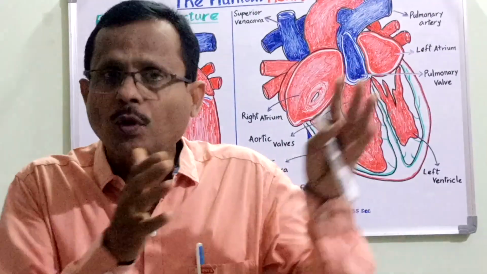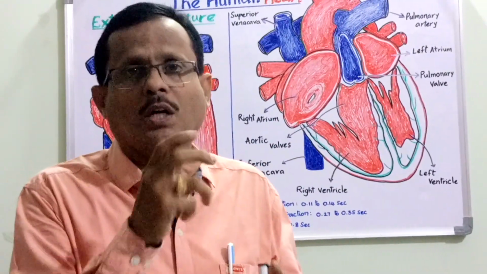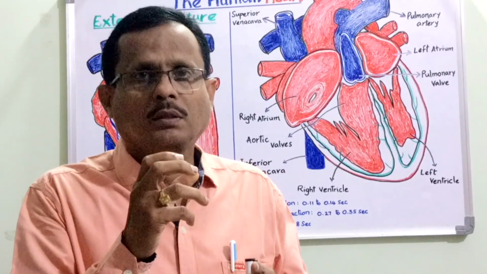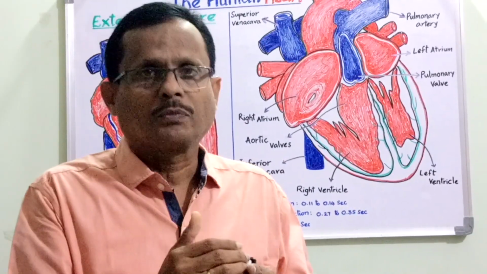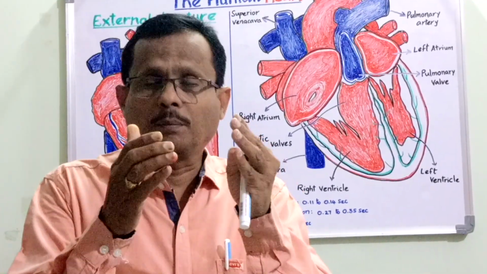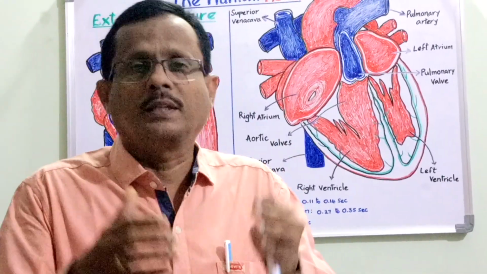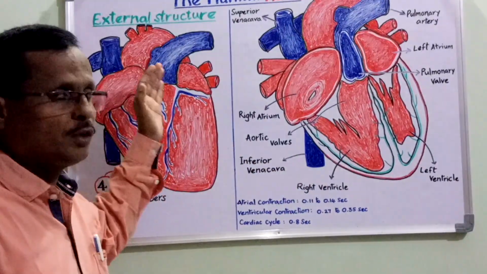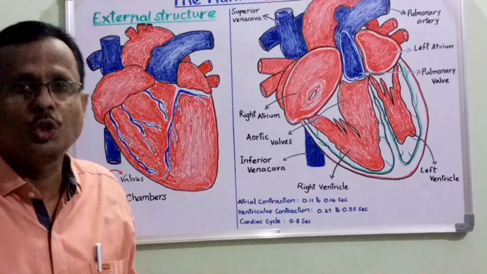They prevent the backflow of blood during the functioning of the heart. So when the heart is constantly pumping the blood to and fro, these valves prevent the backflow and thereby offer protection. Now let us talk about the details of the internal structure of the human heart.